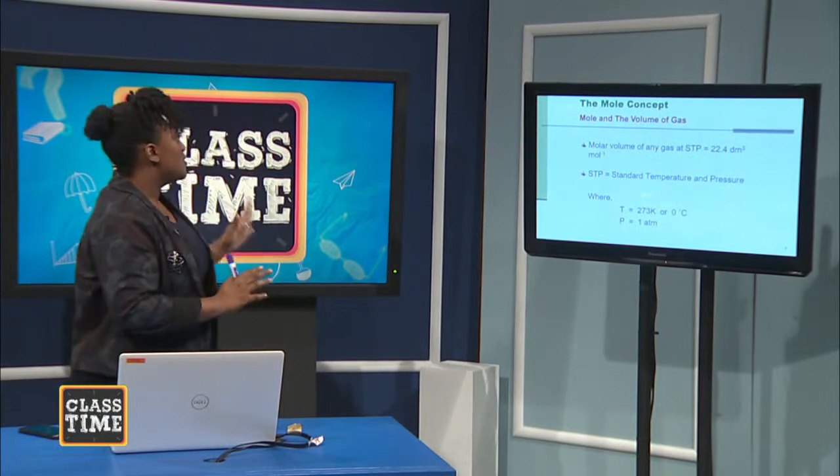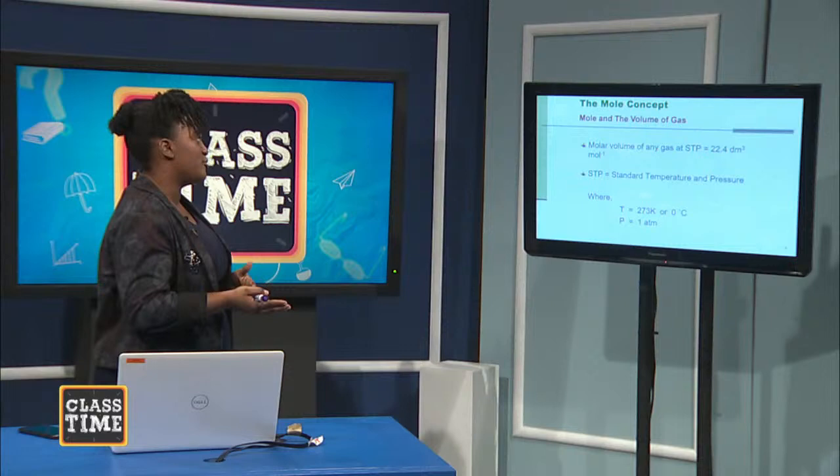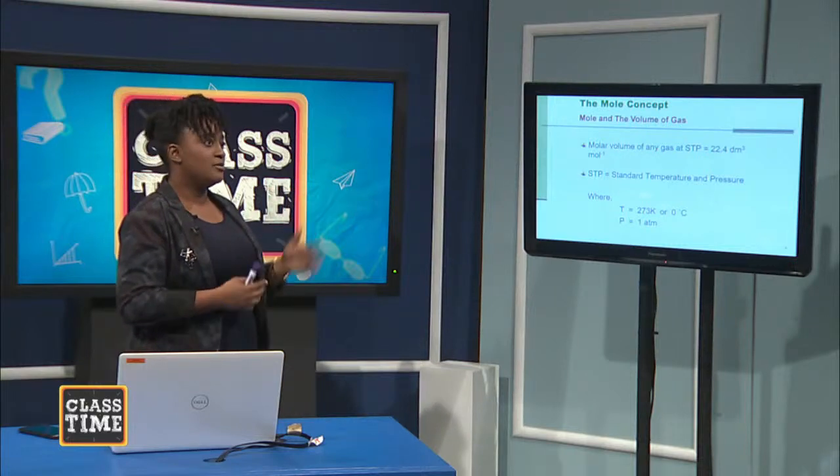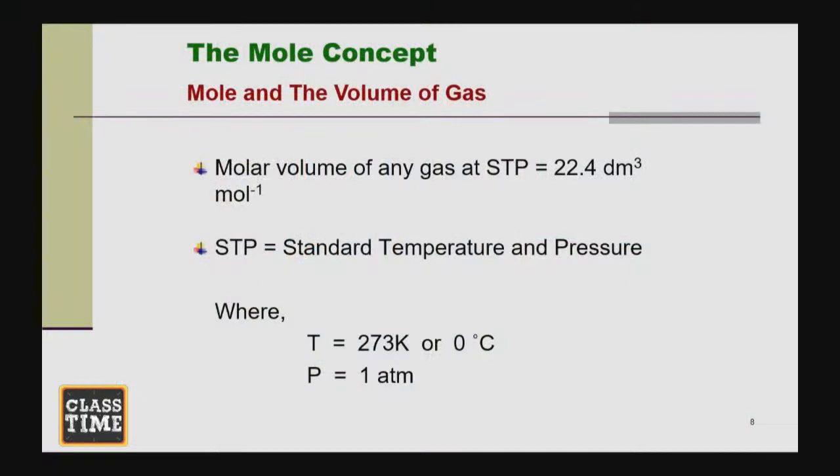All right, so there are 2 types. We have standard temperature and pressure, and we have room temperature. So let's look at STP. STP means standard temperature and pressure. Now, standard temperature and pressure is 22.4 dm cubed. The temperature, we use degrees Celsius, so it would be 0 degrees Celsius. In kelvins, it would be 273 Kelvin.